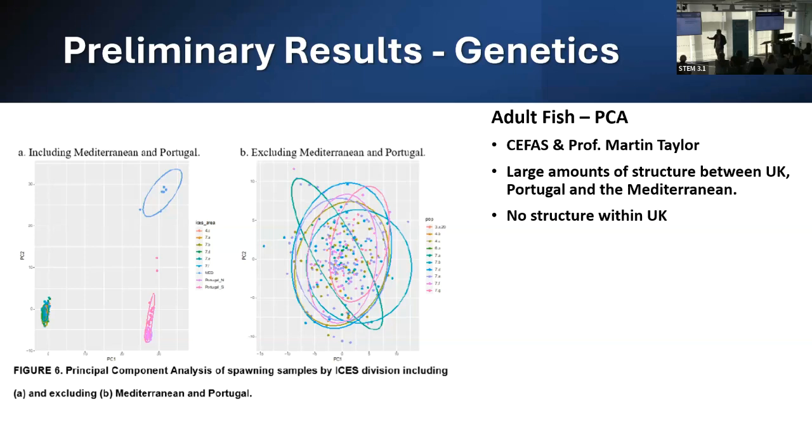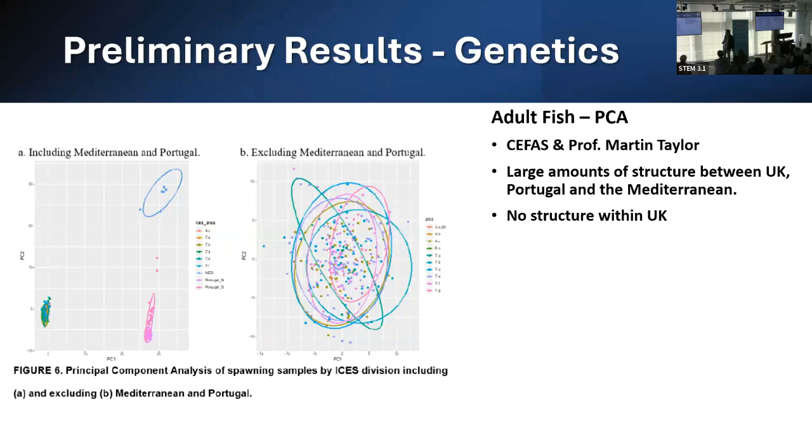This is quite a complex plot, but essentially it just shows how it groups things by how related they are. On the plot on the right, which includes all the populations, we can see these three very distinct genetic groups forming. However, when we look at the UK on its own, there is considerable overlap between these populations. There's a lot of mixing happening. There's not really any population structure.